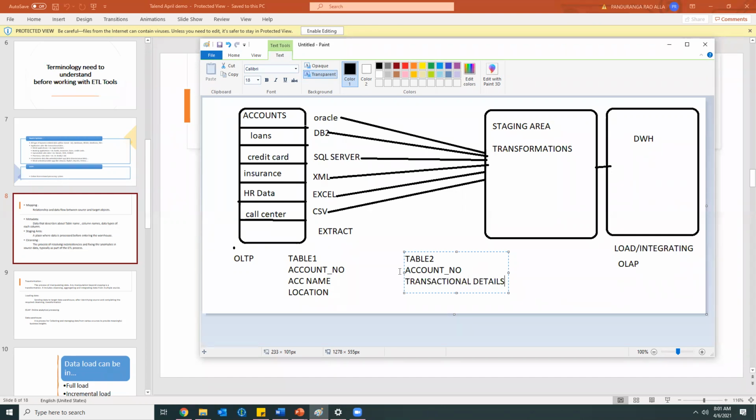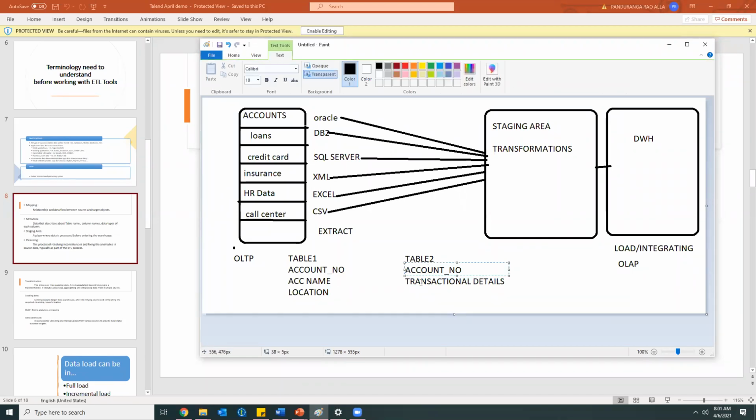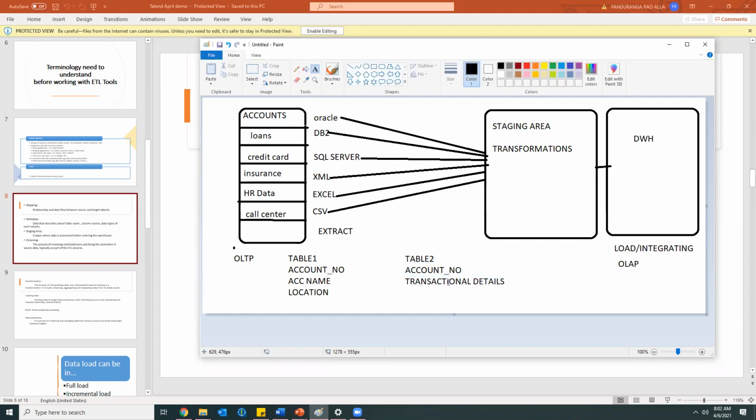For this account number, this person is having a deposit of, say, assume 50K. In that 50K, I have withdrawn 25,000 rupees. So the remaining balance is 25,000.